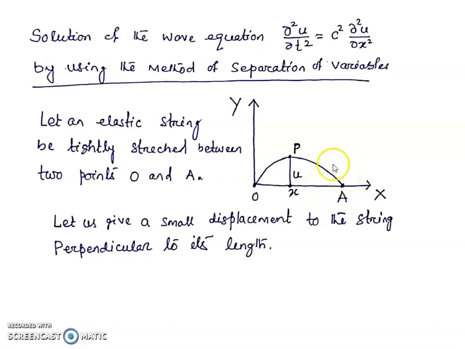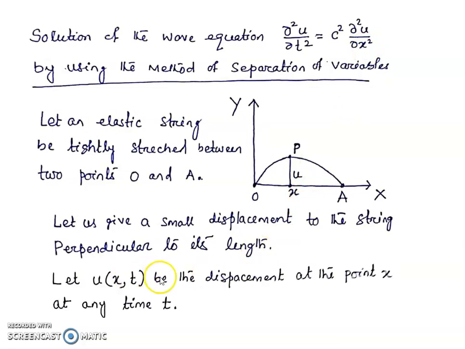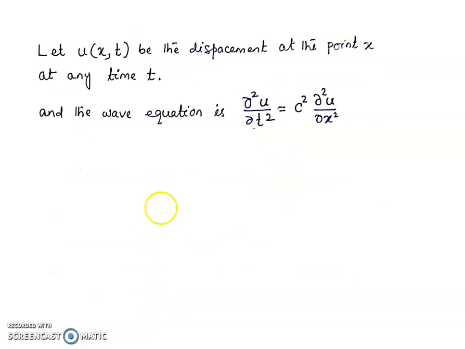And the wave equation is of the type del square u by del t square is equal to c square del square u divided by del x square, where u is the displacement at the point x at any time t. So let u(x,t) be the displacement at the point x at any time t, and the wave equation is del square u divided by del t square is equal to c square del square u divided by del x square, where c square is a constant.